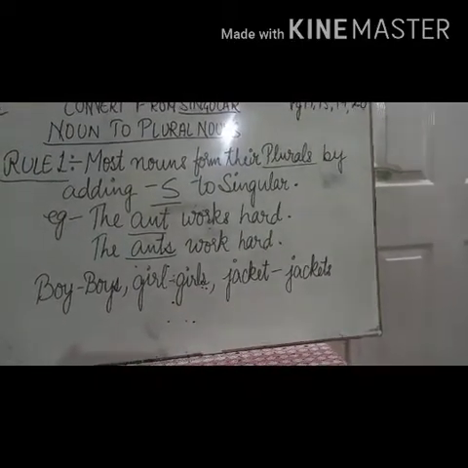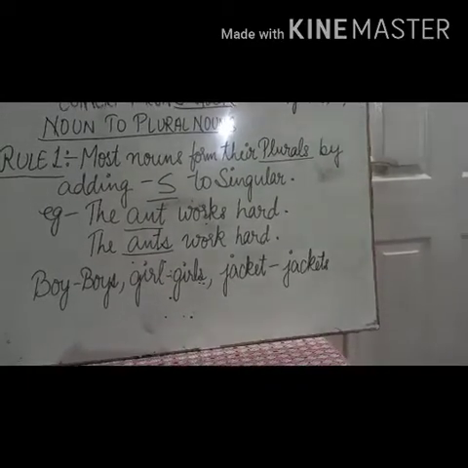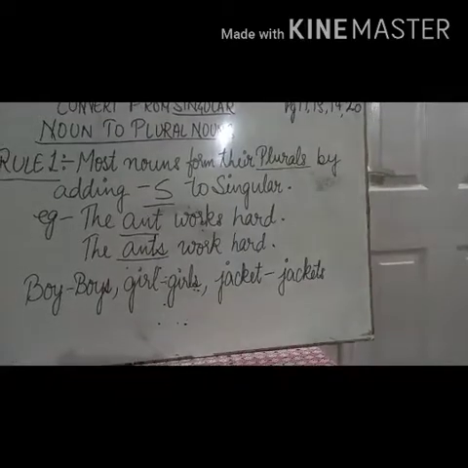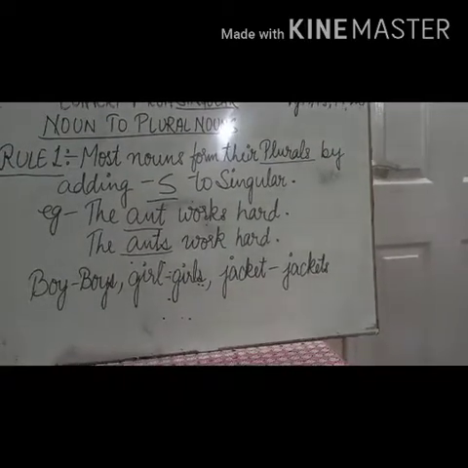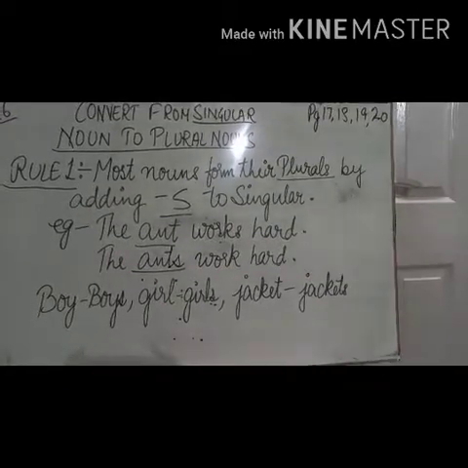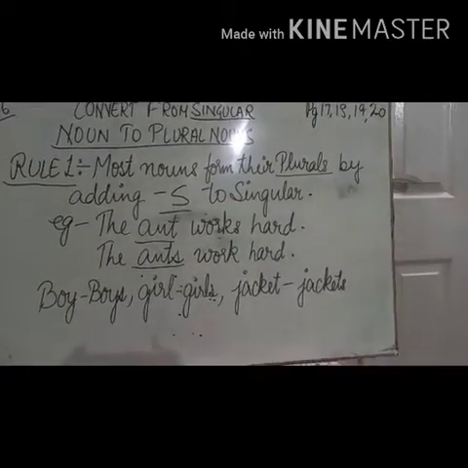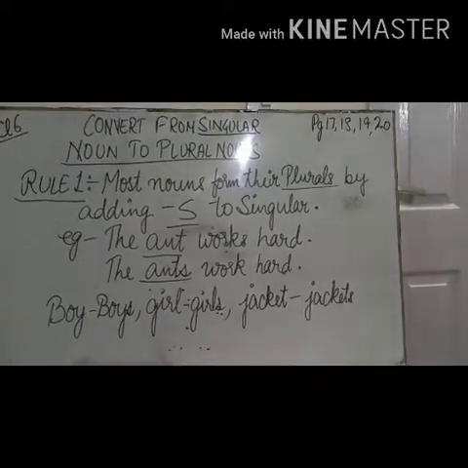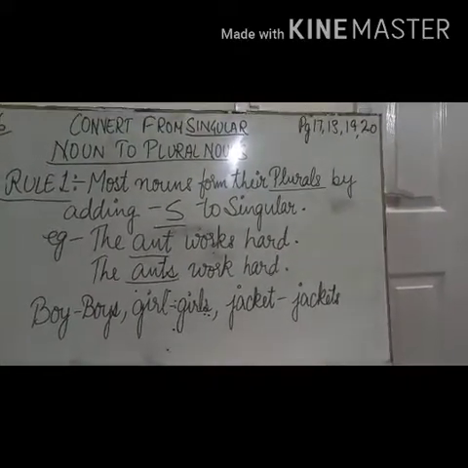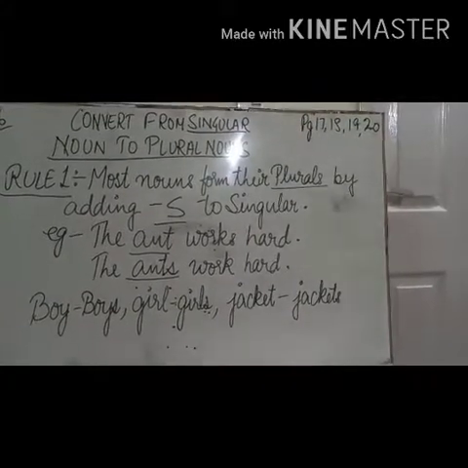The plural of ant will be just by the addition of s: the ants work hard. Some more examples: boy, boys; girl, girls; jacket, jackets. So to convert singular to plural, we simply add an s. This is the first rule.